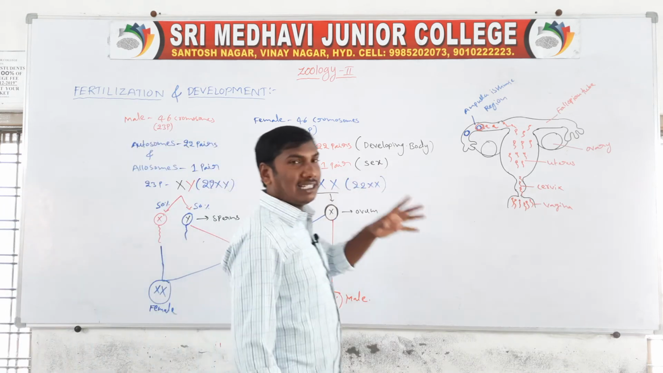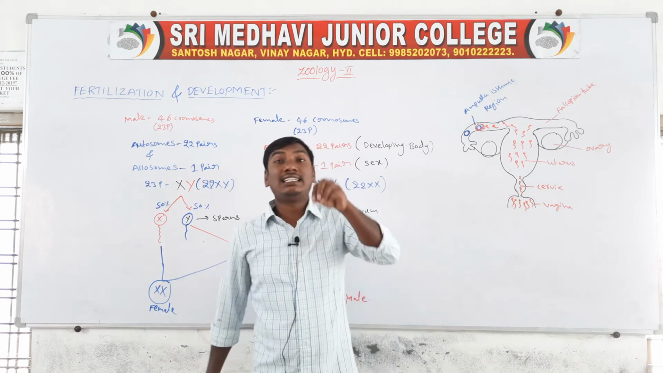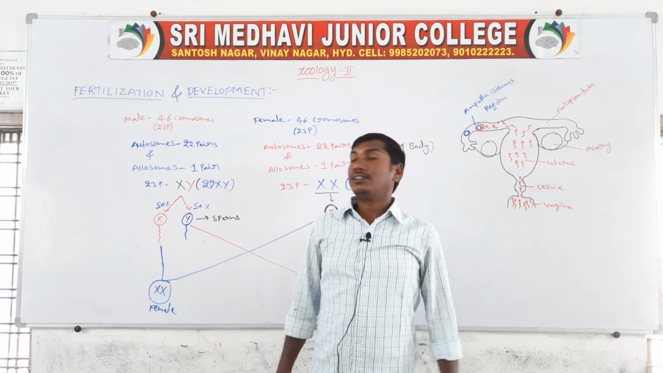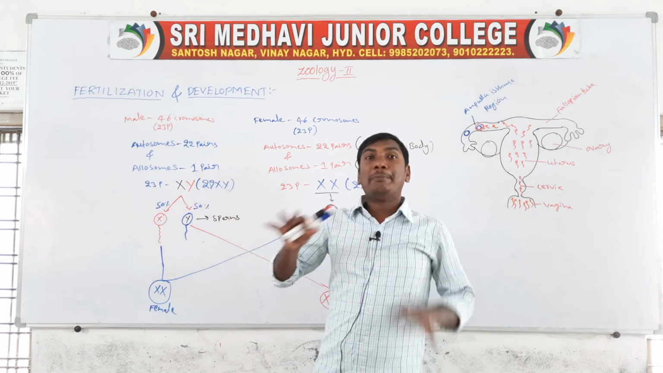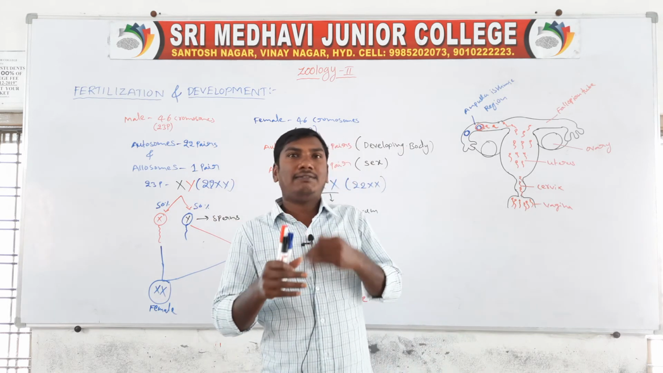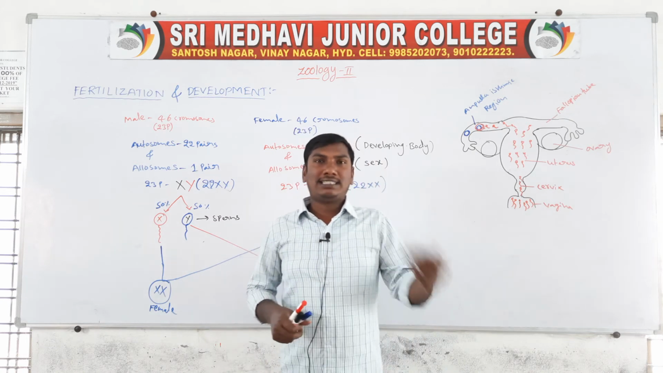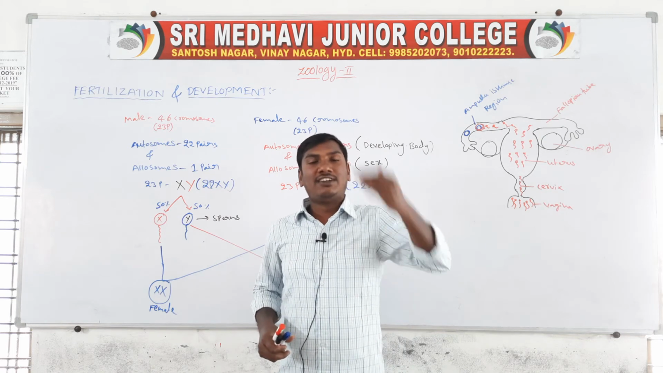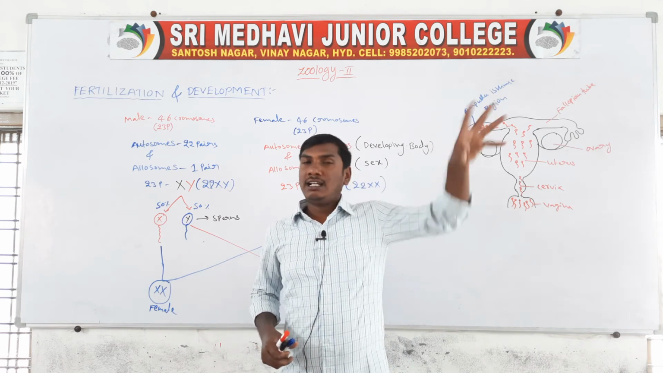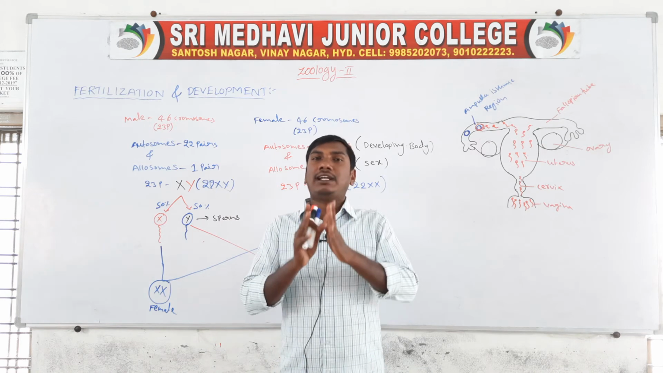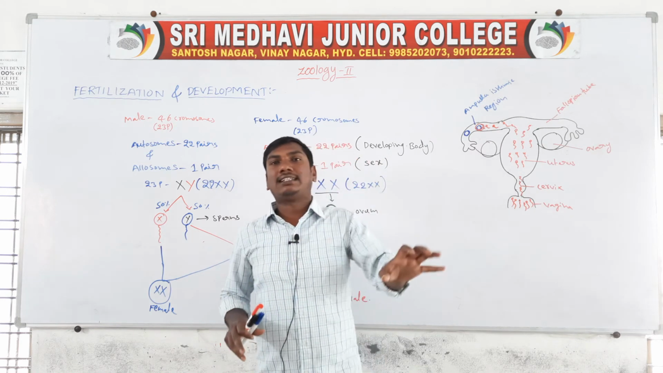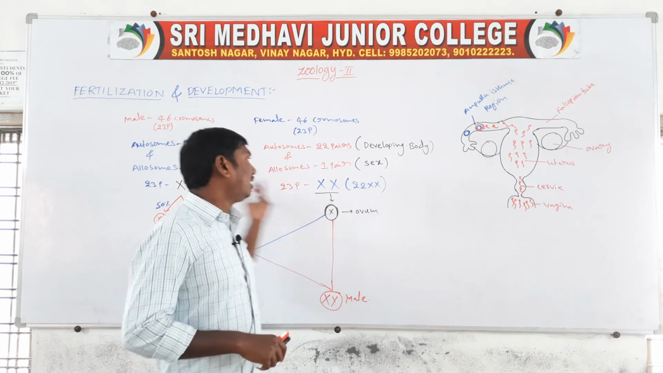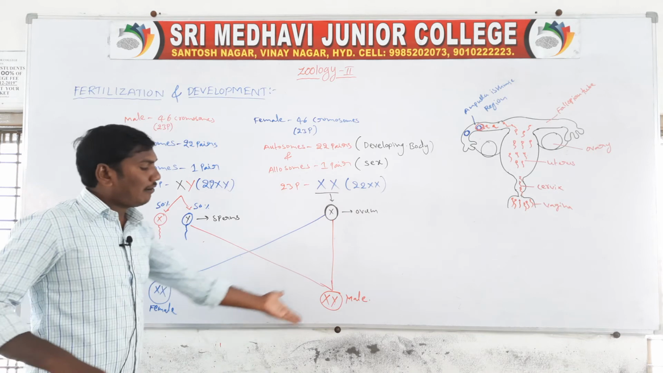So the sex is decided at the time of fertilization. In village areas, they blame the females for children born as female child. But it is not so: the variation is only in the male individuals. Females have 100% X type of eggs, but males have 50% X type and 50% Y type. So that decides the female child and male child.